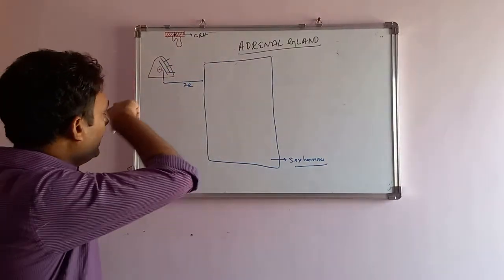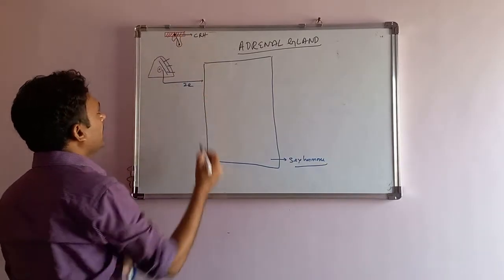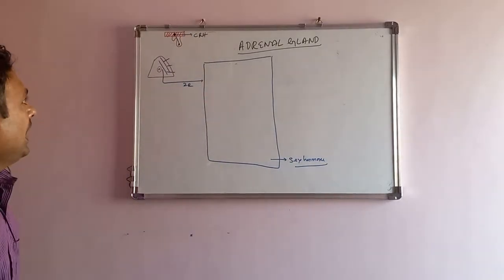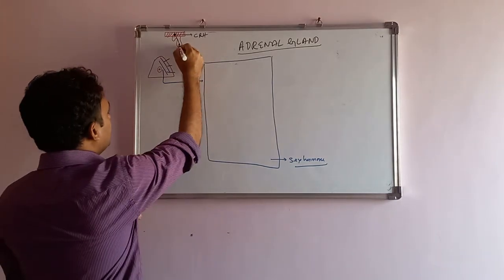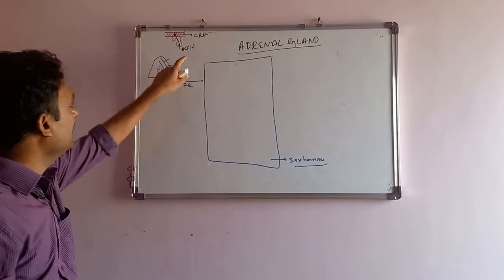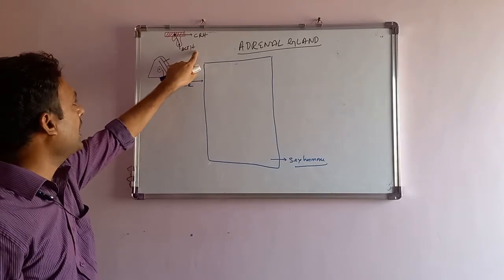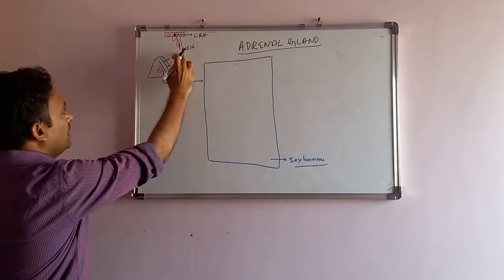This comes into the anterior pituitary and stimulates the secretion of ACTH. What is ACTH? ACTH is adrenocorticotropic hormone.